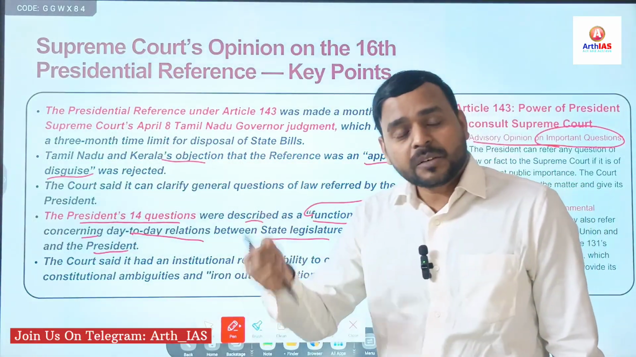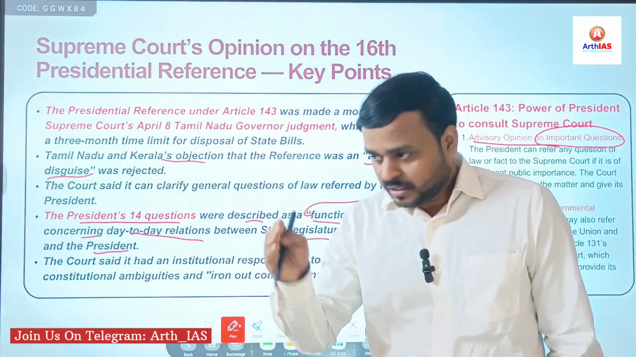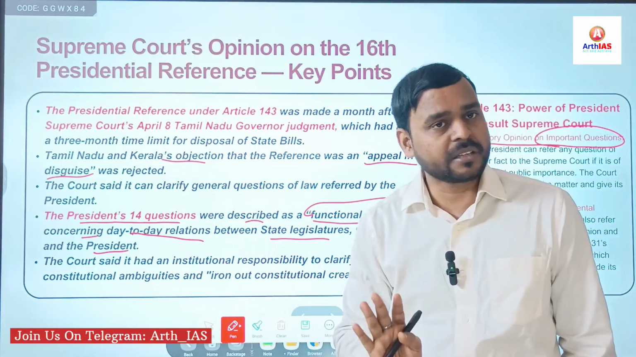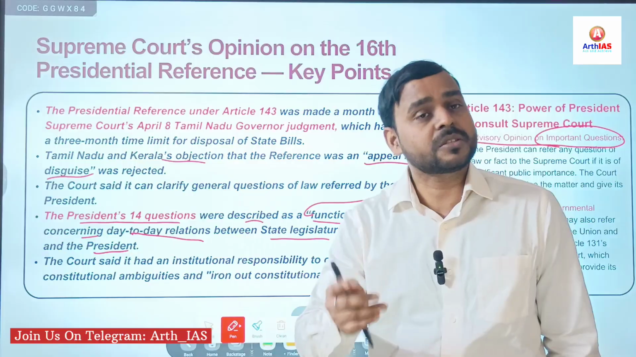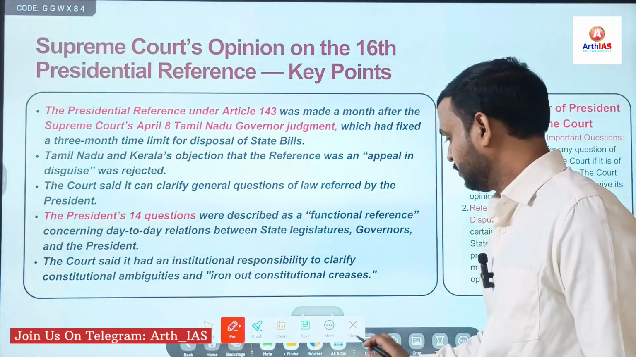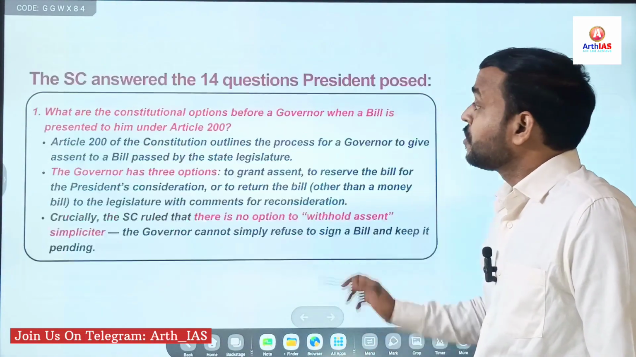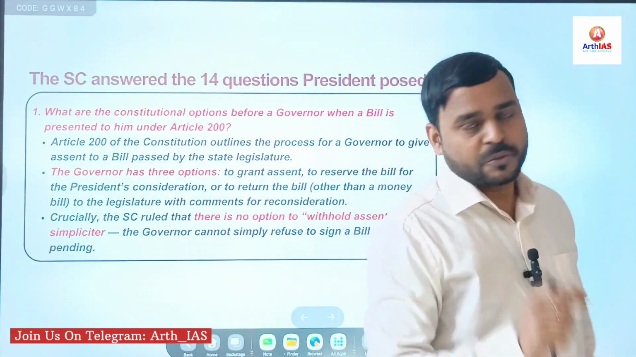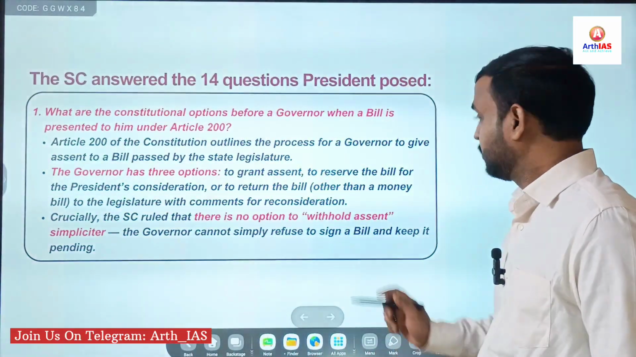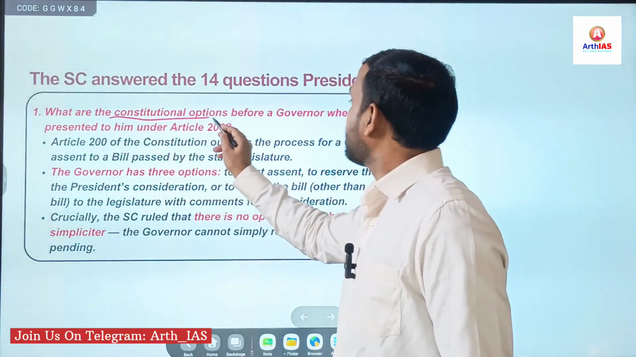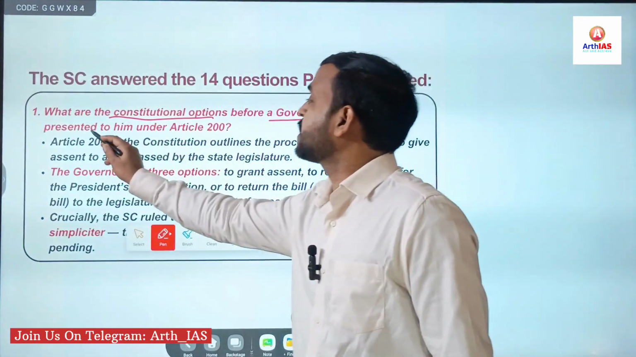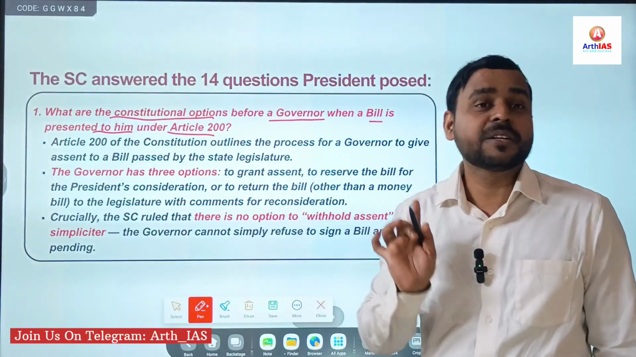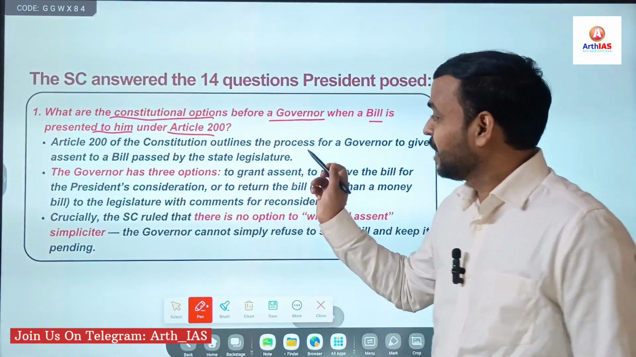Now we will see all the 14 questions one by one, and the answers given by the Supreme Court are very important from your prelims and mains perspective. Now let's see the questions one by one. So the first question among the 14 questions says: what are the constitutional options before a governor when a bill is presented to him under Article 200, right? This was asked by the President of India.